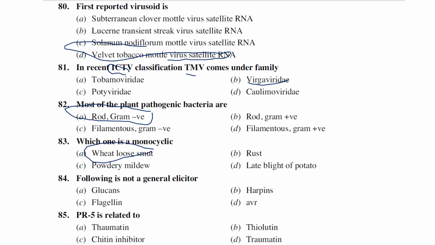Following is not a general elicitor. Glucan, harpins, flagellin, AVR. So generally this AVR is not a general elicitor. PR5 is related to, so PR5 is thaumatin-like protein. There are 17 kinds of PR proteins that have been evaluated. PR1, beta 1,3 glucanases, there are some other kinds as well. Generally, this PR5 is a thaumatin-like protein.